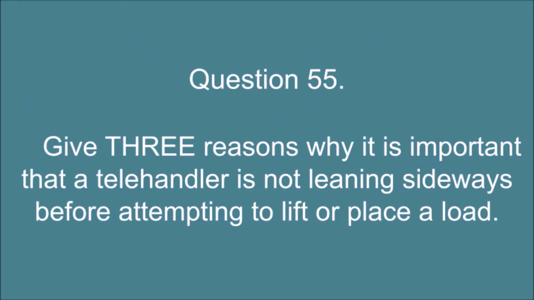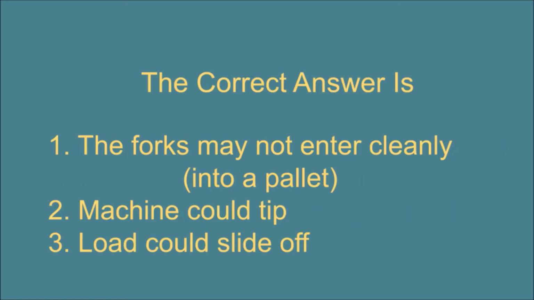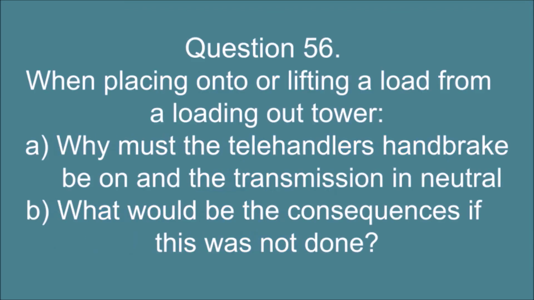Question 55. Give 3 reasons why it is important that a telehandler is not leaning sideways before attempting to lift or place a load. The correct answer is: 1. The forks may not enter cleanly into a pallet. 2. Machine could tip. 3. Load could slide off. Question 56. When placing onto or lifting a load from a loading out tower, A.